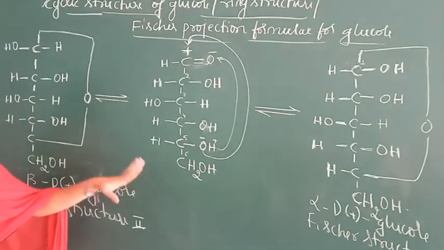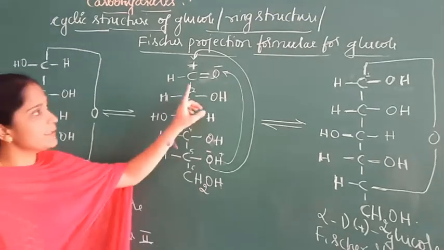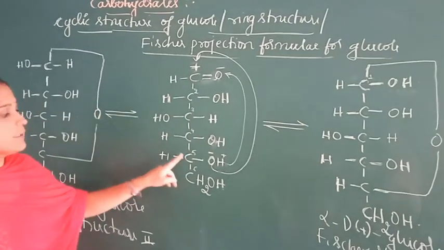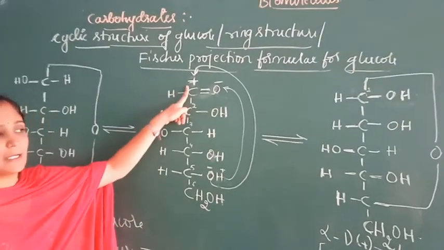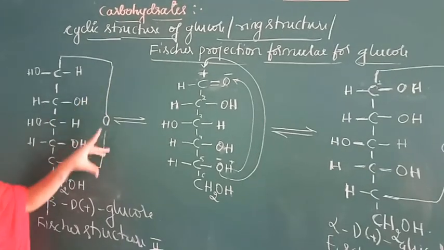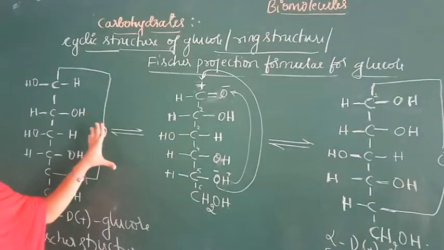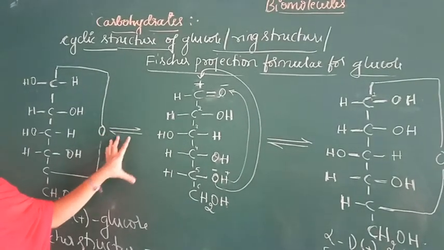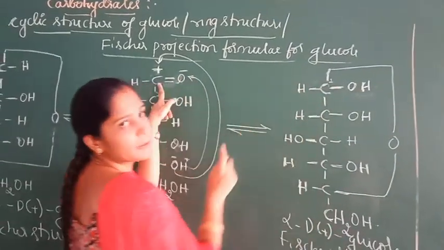So these two structures are Fischer structures. During the ring formation in glucose, the fifth alcoholic OH group attacks the carbonyl carbon to form a hemiacetal structure. So this is called a hemiacetal structure. This leads to the formation of a 6-membered ring with the aldehyde group getting converted into a CHOH group.